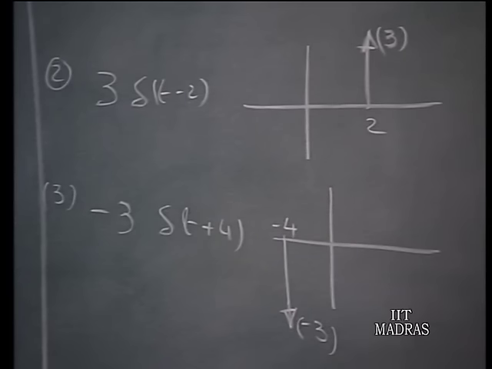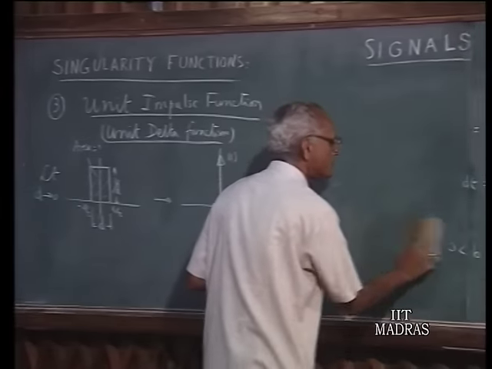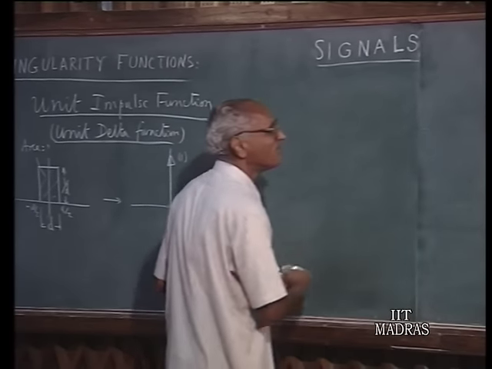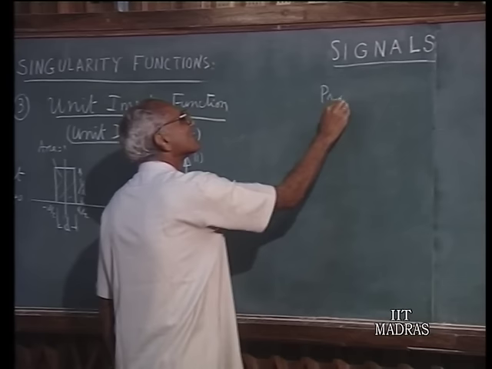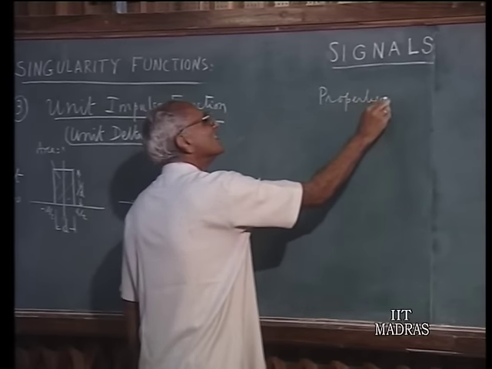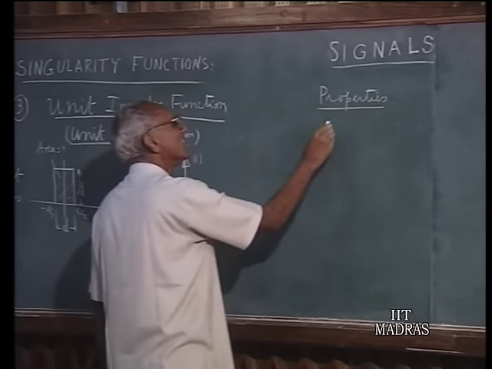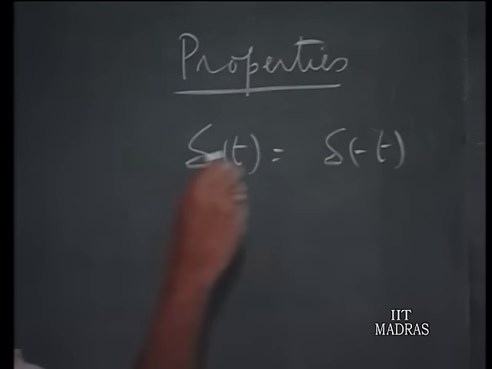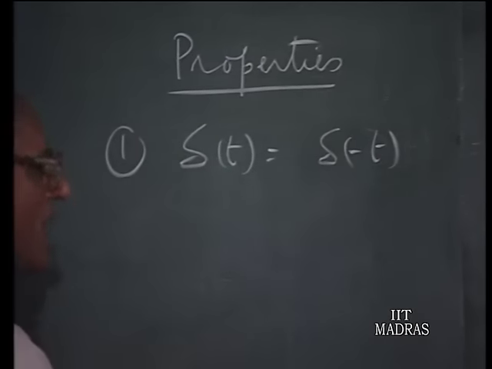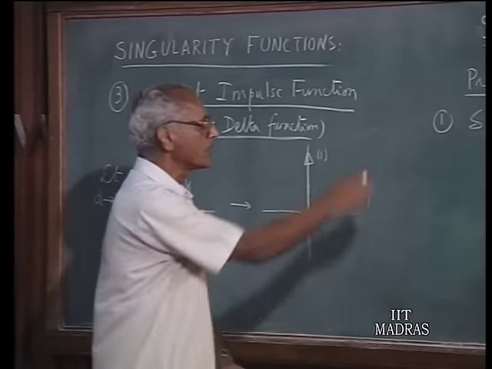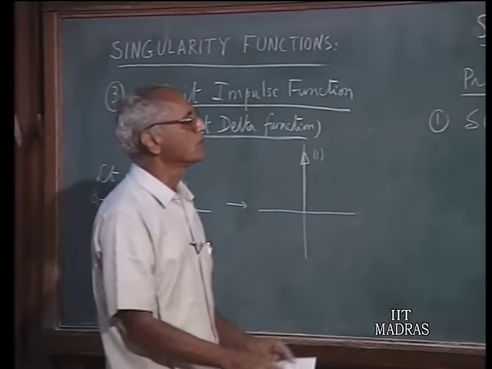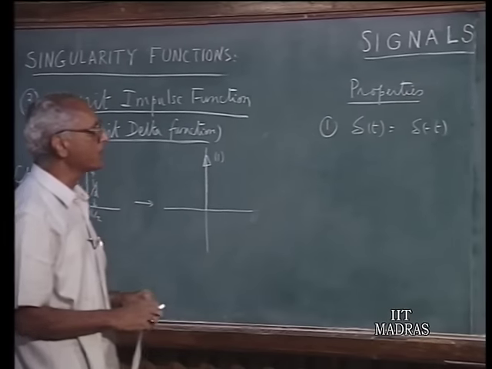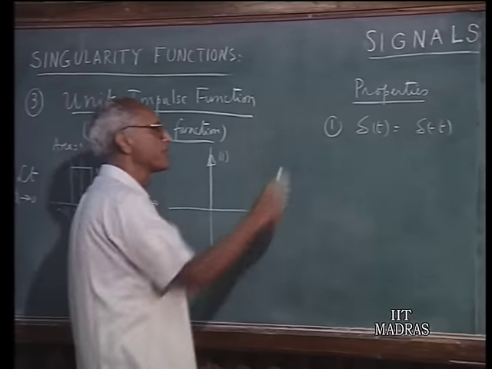A few further properties. Delta t equals delta of minus t. It is an even function of time. So, delta t exists at t equals 0, delta minus t also exists at t equals 0 and nothing else. Therefore, whether it is plus 0 or minus 0, it makes no difference. Therefore, this is an even function of time.